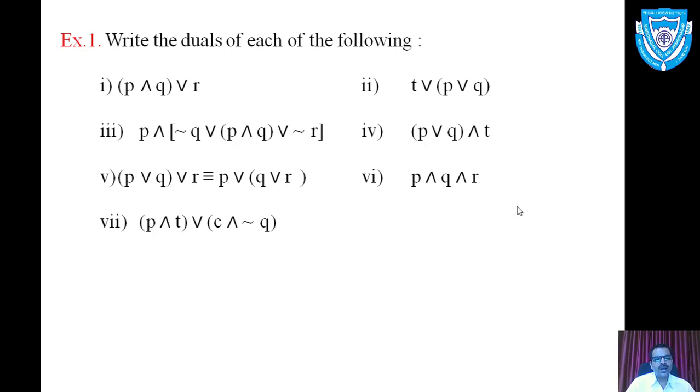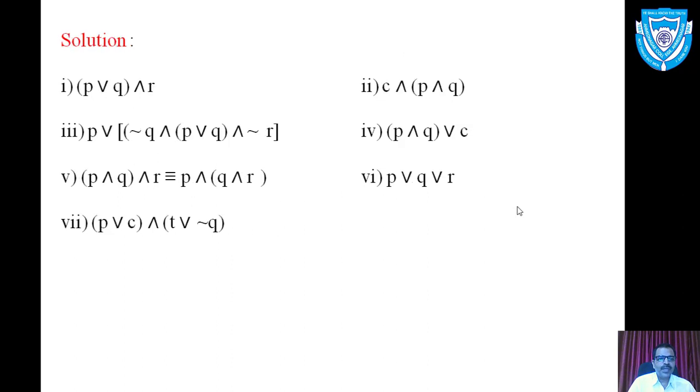Replace and by or, or by and, T by C and C by T. So accordingly, the dual of seventh statement pattern becomes P or C and T or negation of Q.